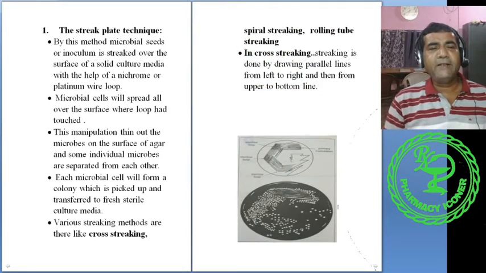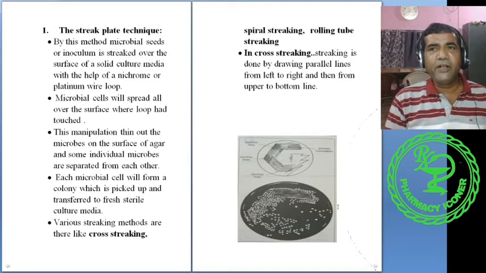The streak plate technique, what is done? In this method, microbial seeds or inoculum is streaked over the surface of a solid culture media. As a result of streaking, microorganisms will be spread all over the surface of the culture media.